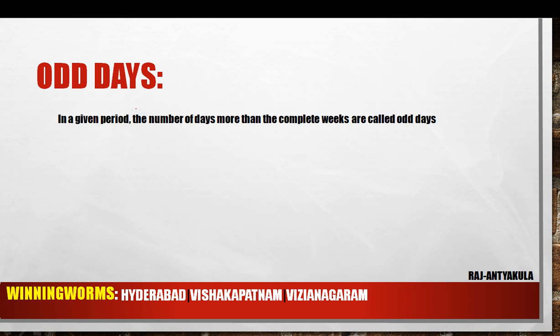Odd days. This is a very important concept with respect to calendars. What is an odd day? In a given period, the number of days more than complete weeks are called odd days. For example, 365 days. So 365 days can be written as 52 weeks. How am I writing 52 weeks directly? Simple. 365 divided by 7, because a week contains 7 days.